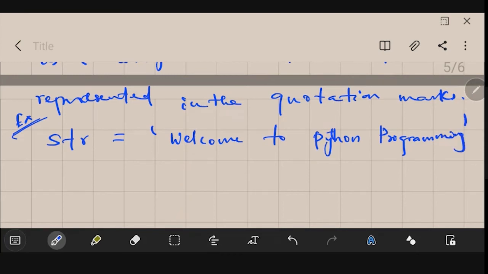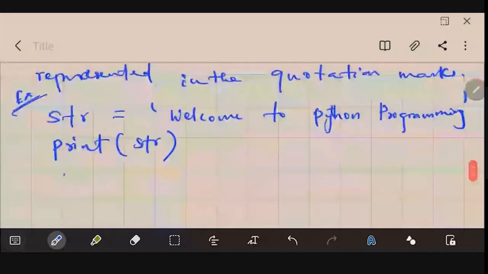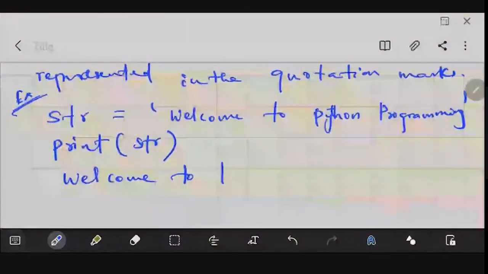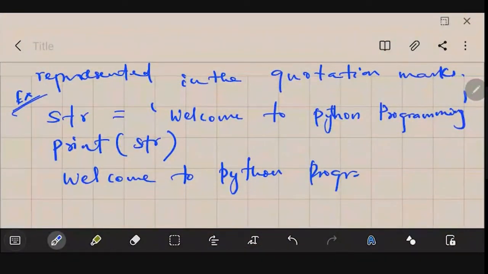So this will be stored. This is how you store a string. If you want to display this one, then you type print, str. This much if you type, it will display whatever you have stored: welcome to Python programming. This is as simple as that.